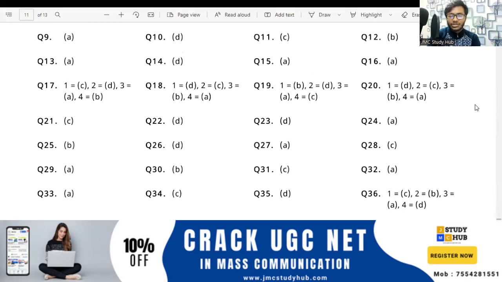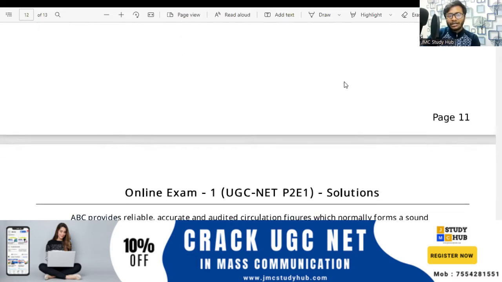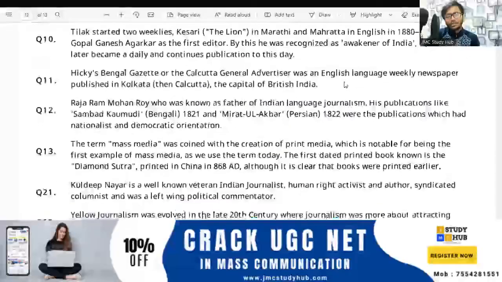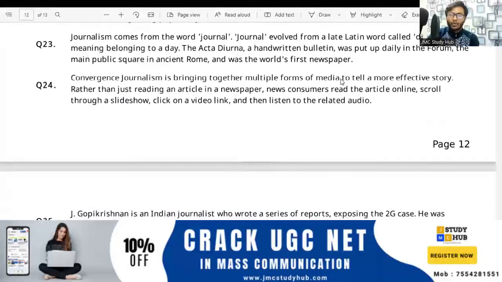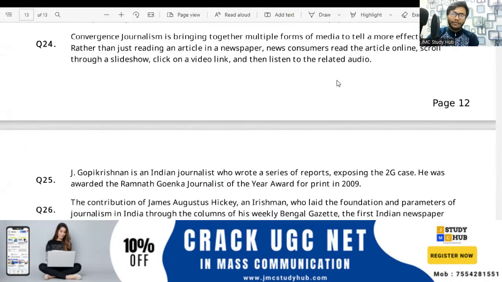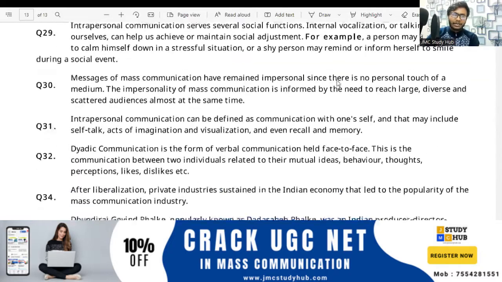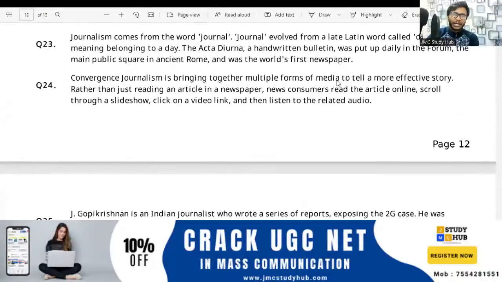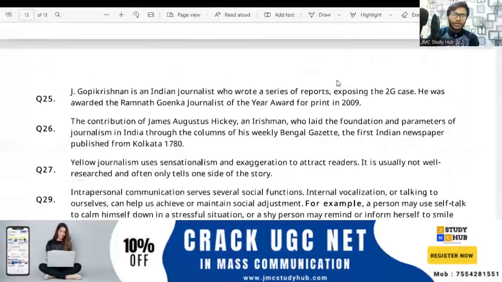Here you have question number 1 onwards all the answers, right? Now if you go at the very bottom, then you will find there is some solution also given here. यहाँ पे आपको कुछ सॉल्यूशन भी दिया हुआ है, that's very important, right? For each and every question the answer is given as well as the solutions are also given.